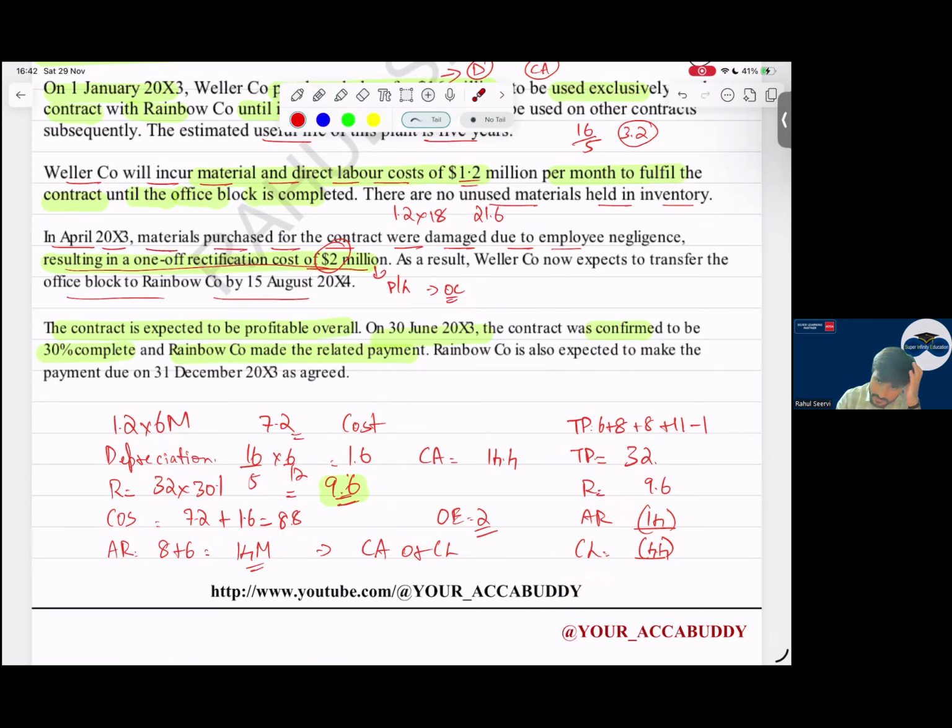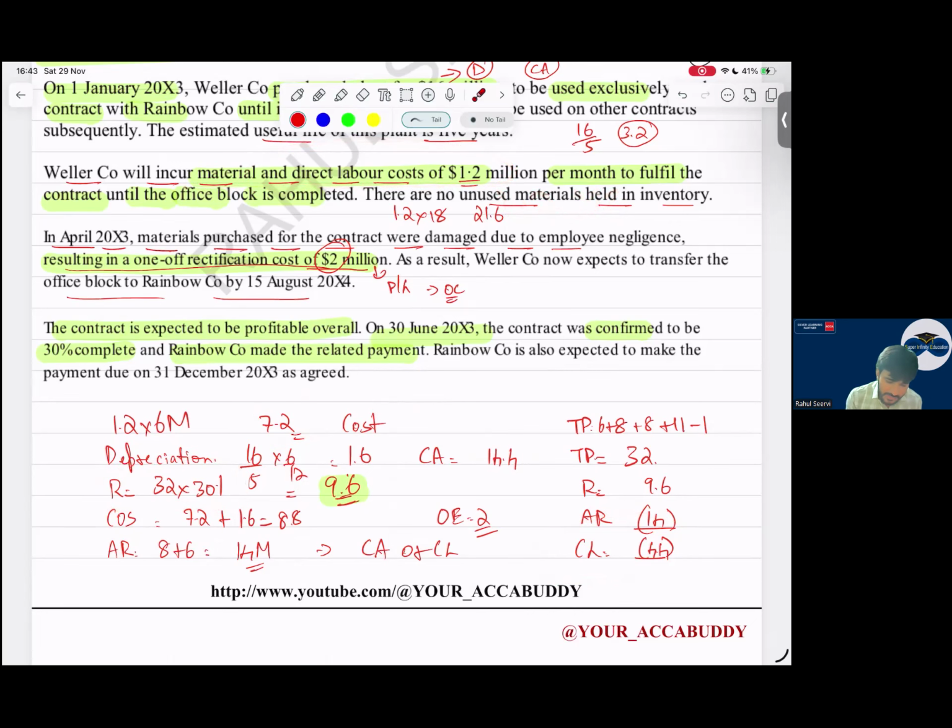Then what will you mention? The revenue. The revenue, as we have seen, the 30% is completed. So the revenue that is recognized in the statement of profit and loss is 9.6. Then the costs incurred here are what? Material and labor cost of 1.2 million per month into 6 months. That is 7.2, which we record into P&L as cost of sales.